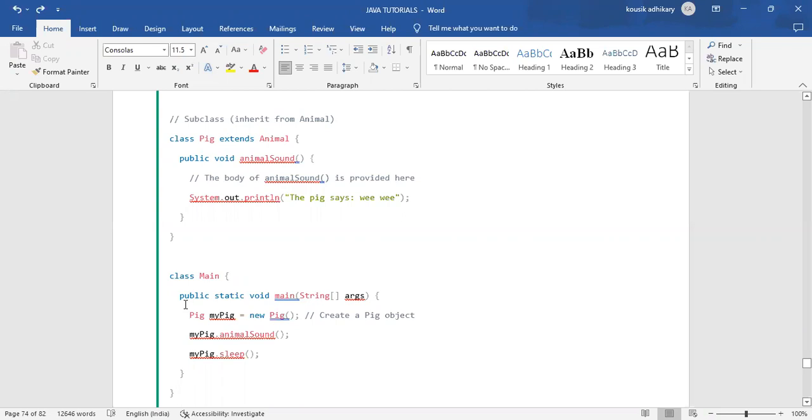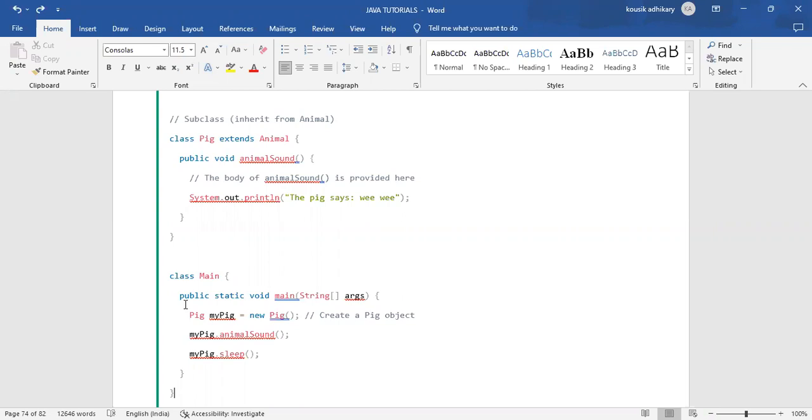We can't create an object of the Animal class because it is an abstract class. That's why each and every time you create an abstract class, you have to extend it to its subclasses. By extending the abstract class to its subclasses, you can access the abstract class.